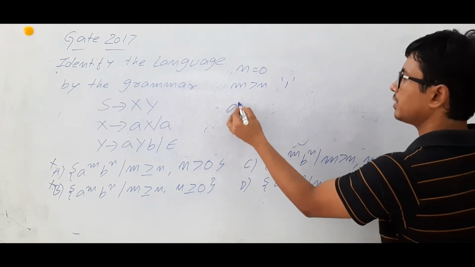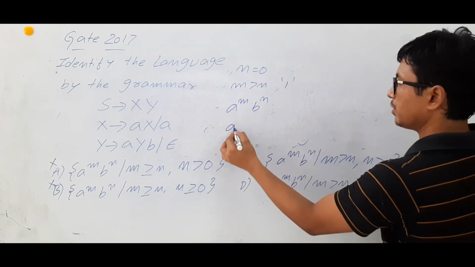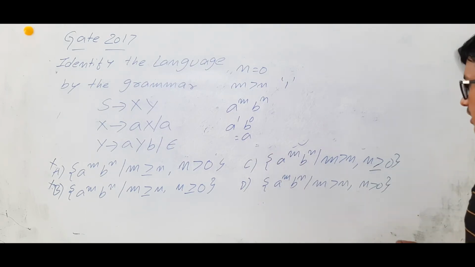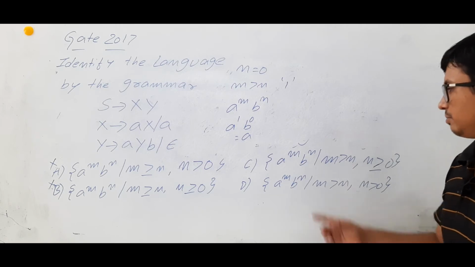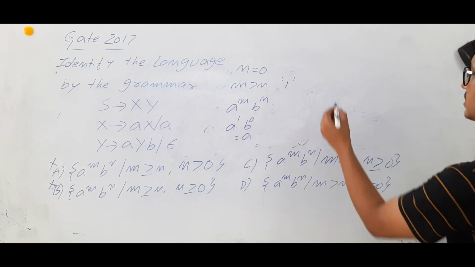So a power 1, b power 0, which is a. So epsilon is not part of this language, because the minimum you will get is a.